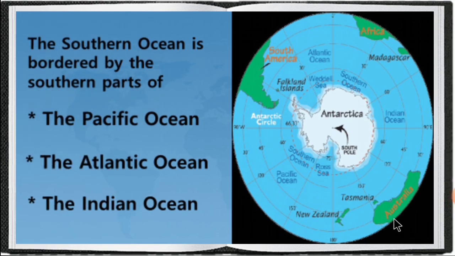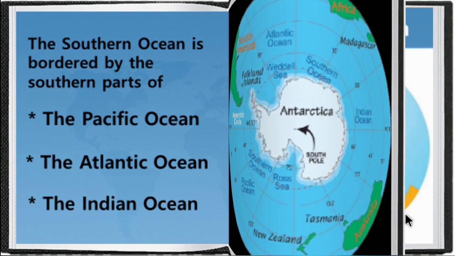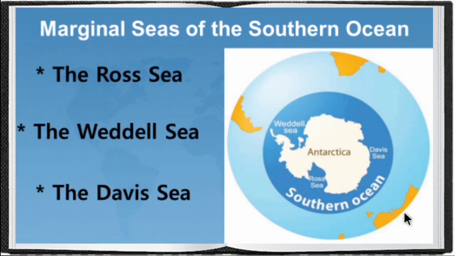The Southern Ocean is bordered by the southern parts of the Pacific Ocean, the Atlantic Ocean and the Indian Ocean. Next are the marginal seas of the Southern Ocean: the Ross Sea, the Weddell Sea and the Davis Sea.